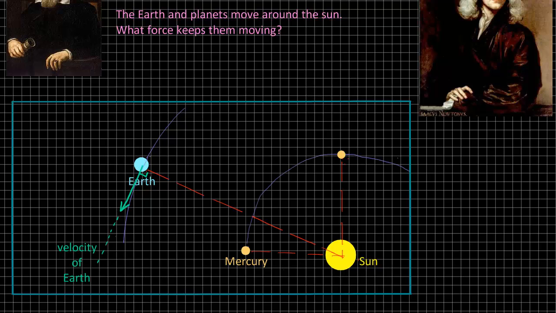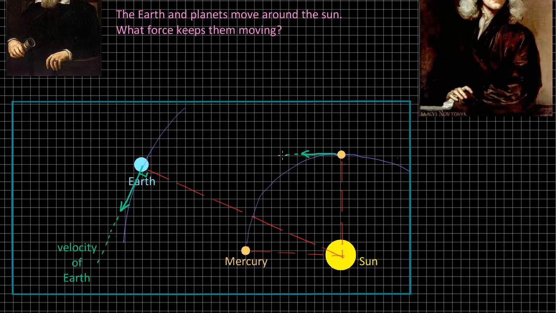In this position, the velocity of Mercury is at a tangent to the circle, so it's off in this direction, the same way as the velocity of the Earth's orbit is at a tangent to the orbit of the Earth. The same thing is true for Mercury: if the Sun's force stopped at this point and there was no gravitational attraction between the Sun and Mercury, the planet would fly off in a line in this direction.